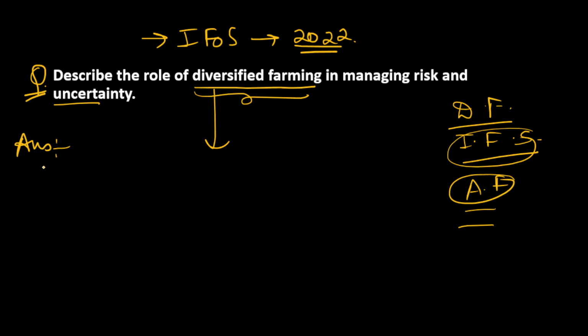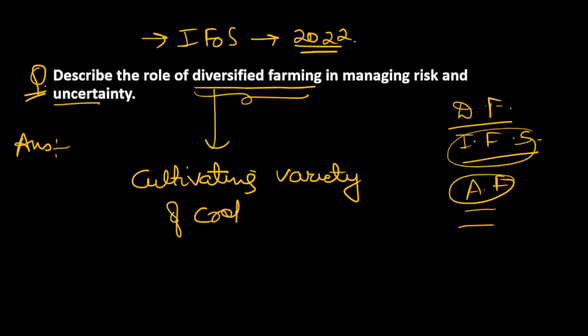So what is diversified farming? Diversified farming involves cultivating a variety of crops, or you can say integrating many elements of agriculture in a field.